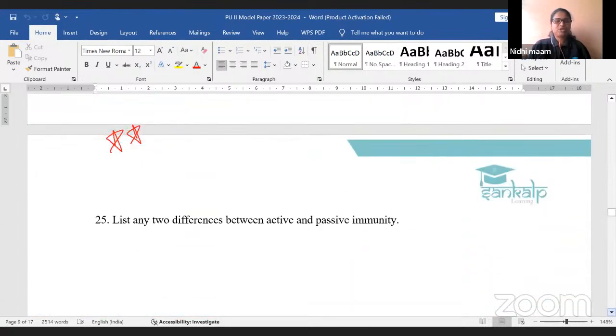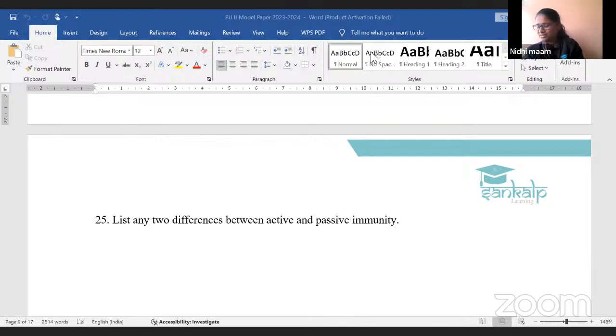Next, 25th question, again a most important question. This also we discussed in our revision class. List any two differences between active and passive immunity. What do you mean by active and passive immunity? What is the difference between active and passive immunity? We have a number of differences. Tell any two. Who wants to share the answer?